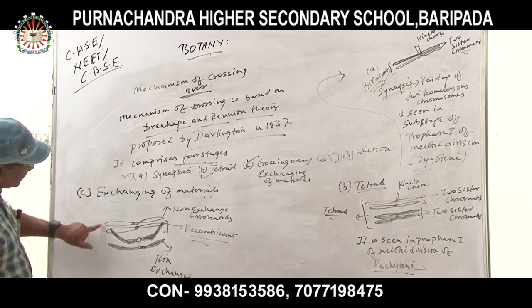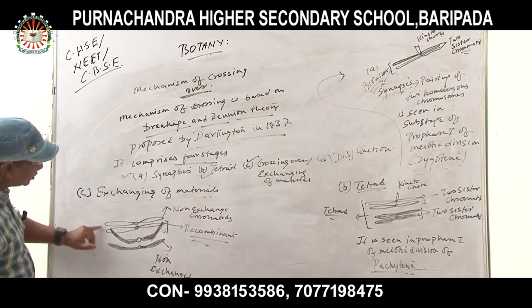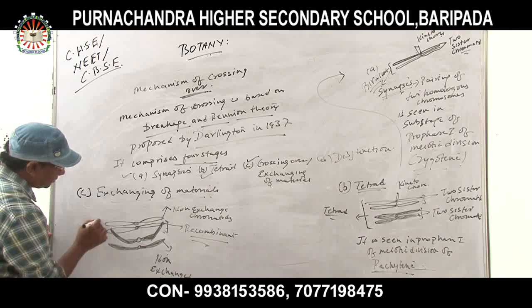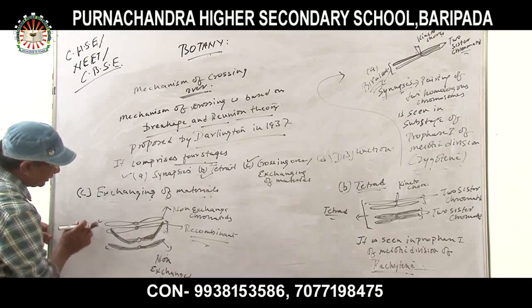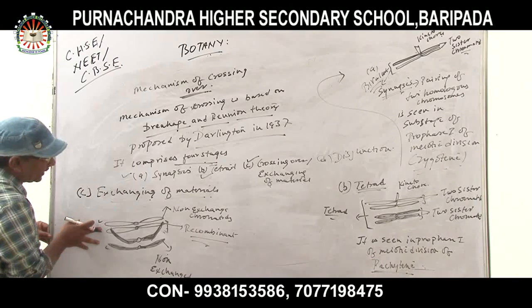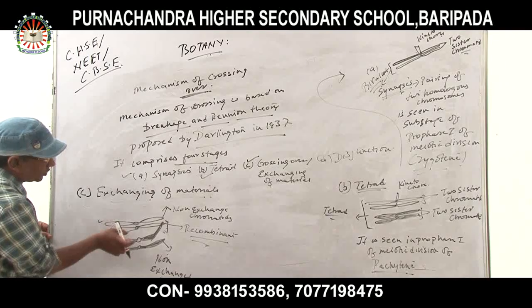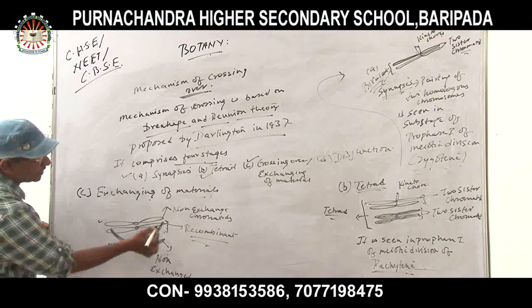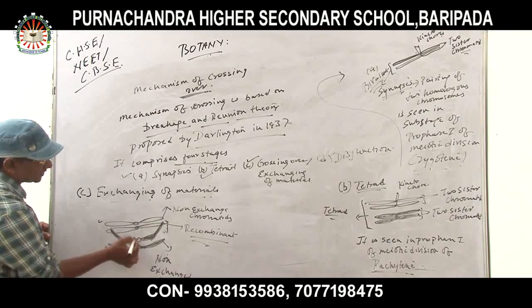How many pairs are there? Two pairs are there. That is four chromatids: 1, 2, 3, 4. The extreme ends of the chromosomes are not getting attached with each other, but the middle of the chromatids are getting associated with each other. In this condition, all the exchanging of materials will take place.